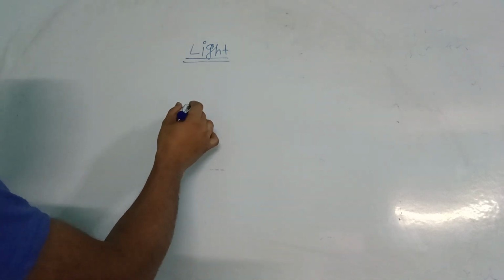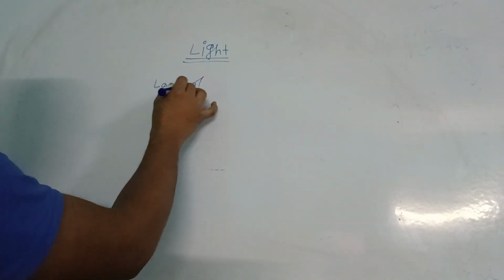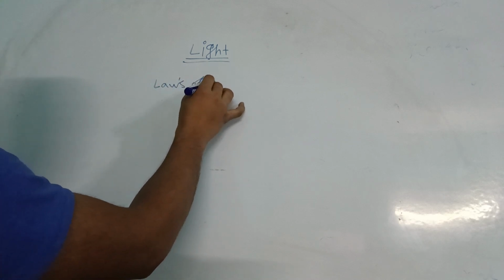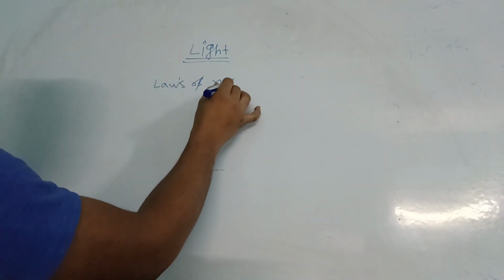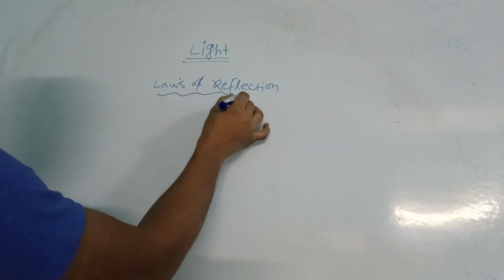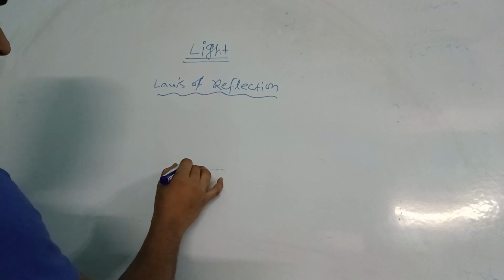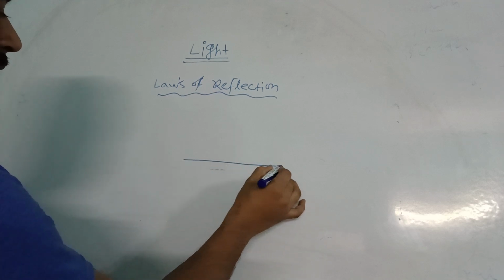So laws of reflection. Beta, now consider this one is a reflector.